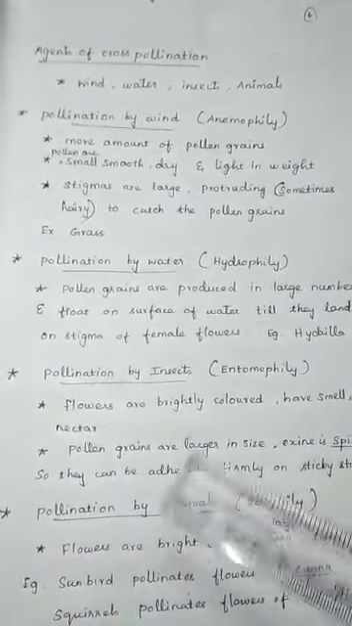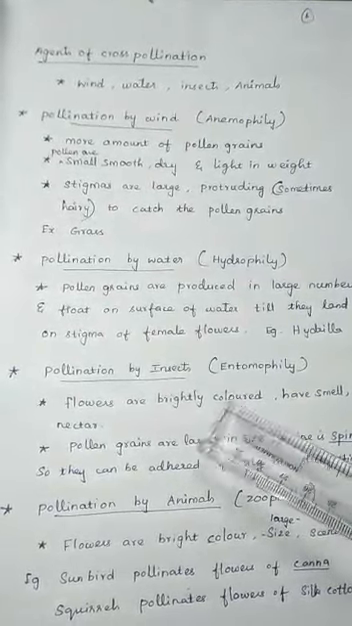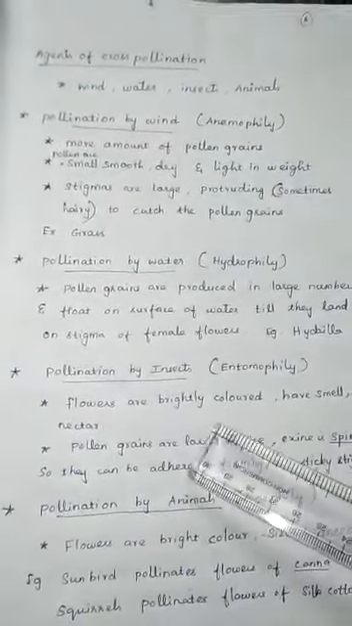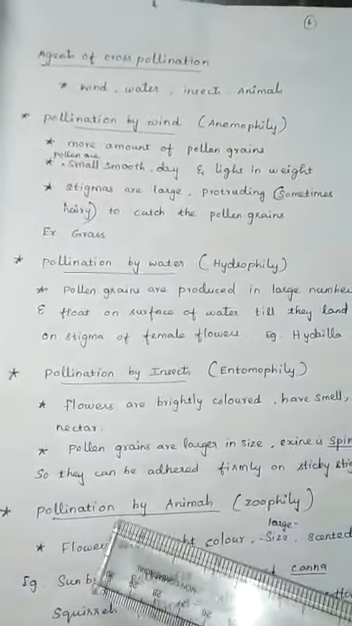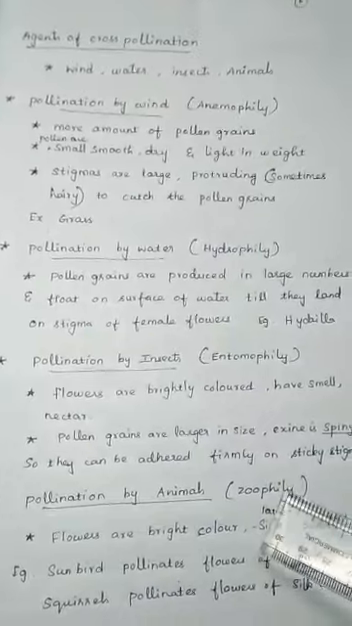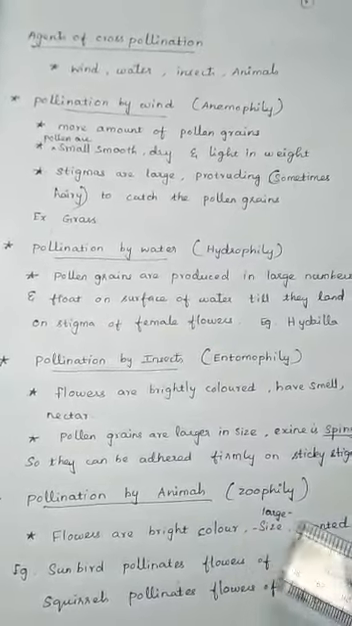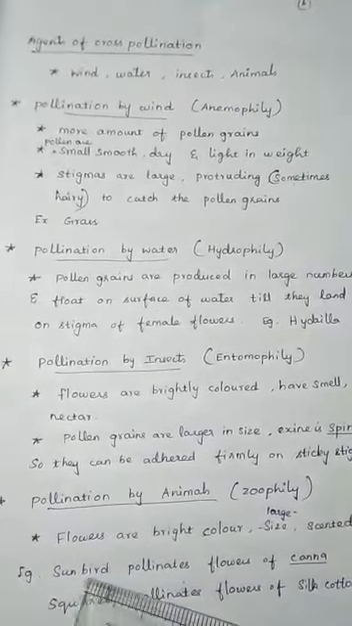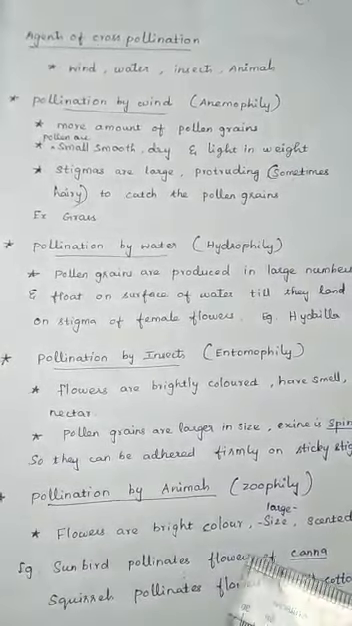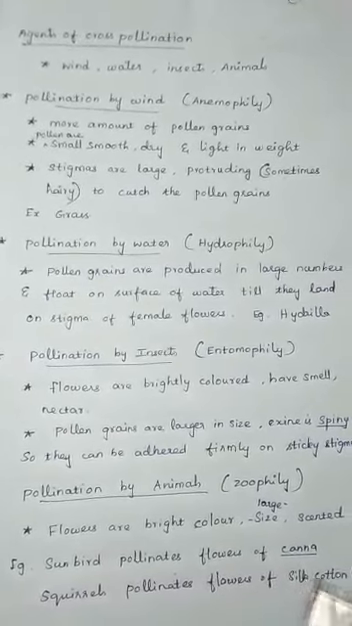Among entomophily, about 80% is done by which one? It is nothing other than honeybees. Next, pollination by animals is zoophily. Here the flowers are brightly colored and large in size, and may produce smell also. The sunbird pollinates the flowers of canna, and squirrels pollinate the flowers of silk cotton tree.